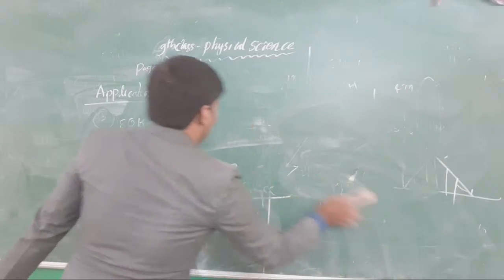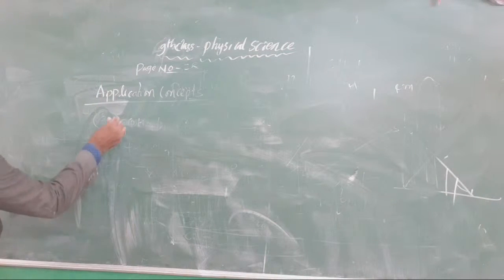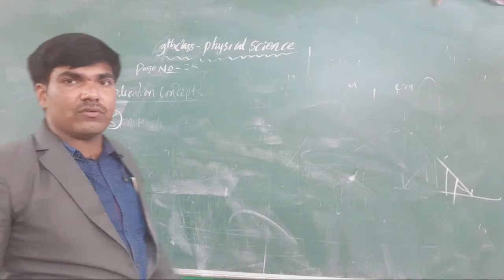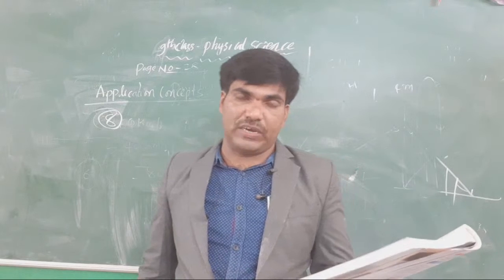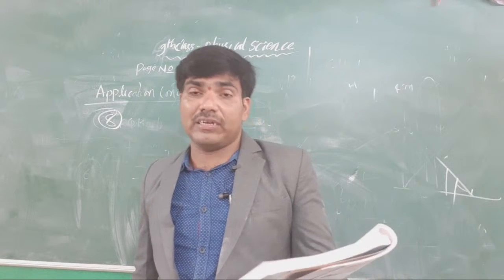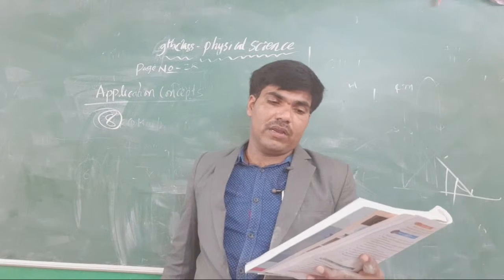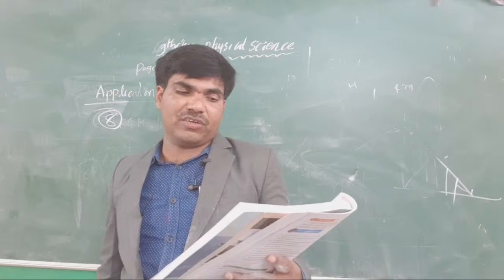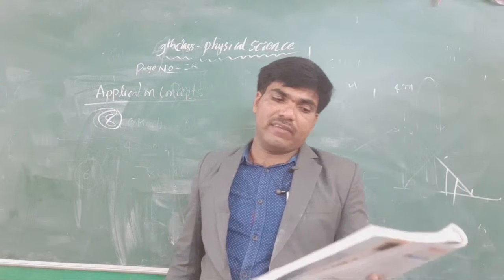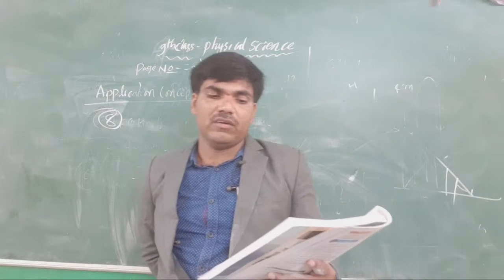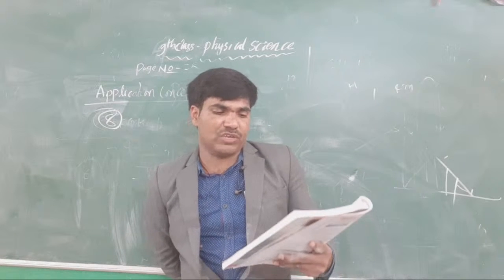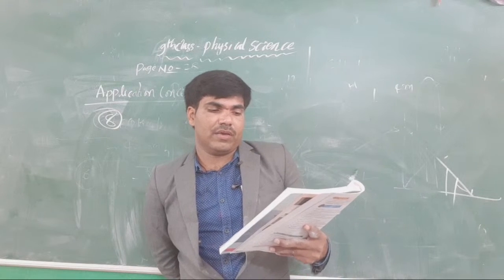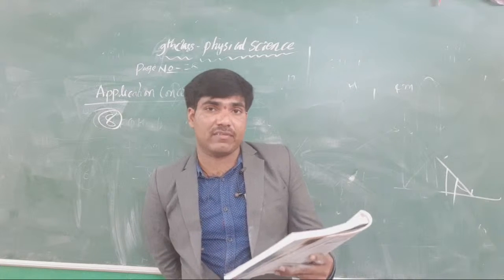In which eighth question answer? A particle covers 10 meters in the first 5 seconds and 10 meters in the next 3 seconds. Assuming constant acceleration, find the initial speed, acceleration and the distance covered in the next 2 seconds. Clear? Yes, the next 2 seconds. It is assuming constant acceleration.